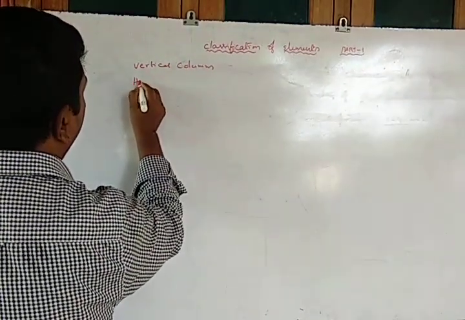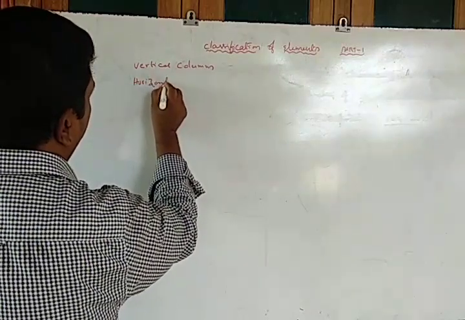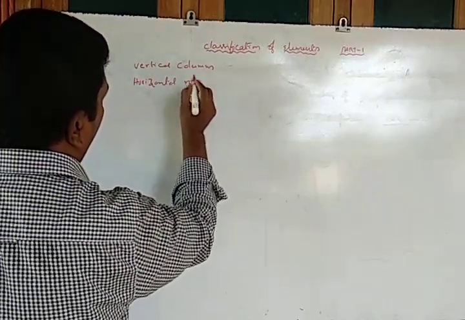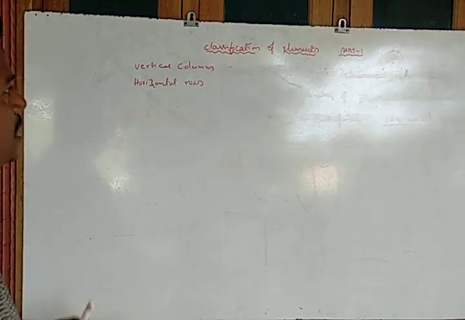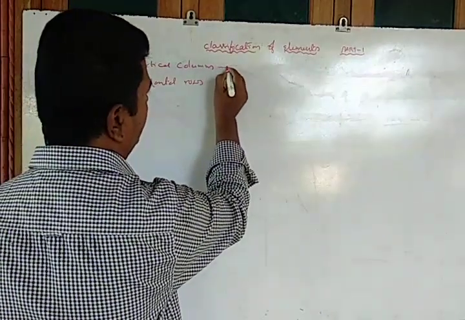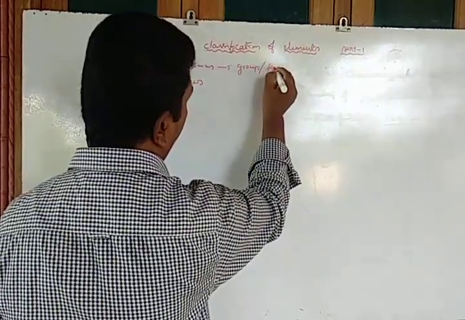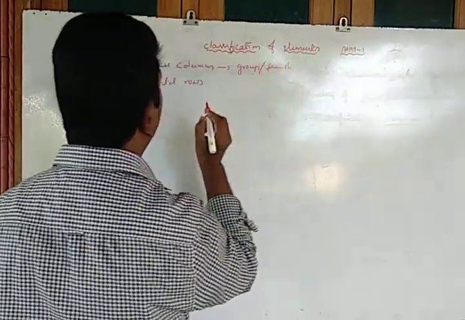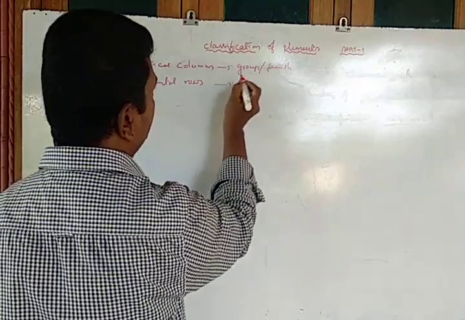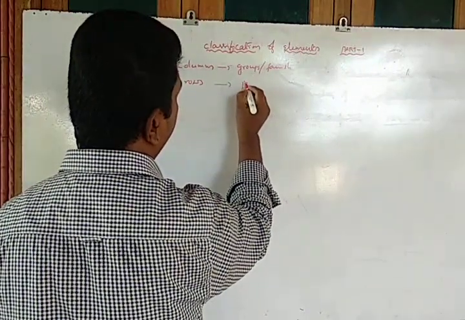Vertical columns and horizontal rows. These vertical columns are considered as groups or families, and the horizontal rows are called periods.